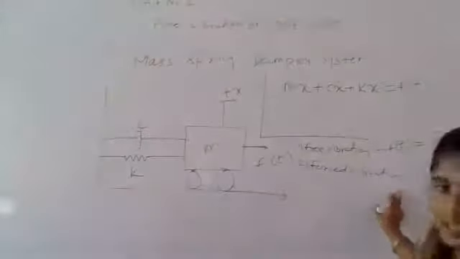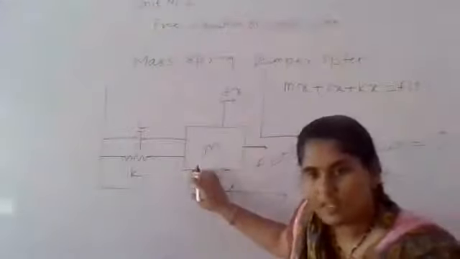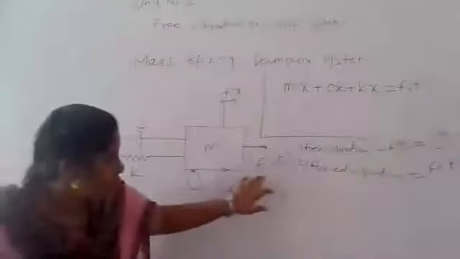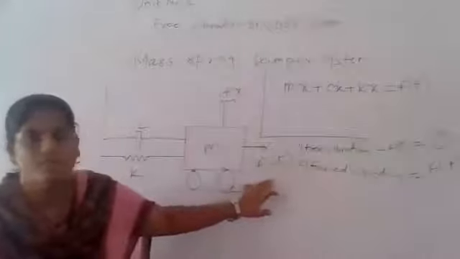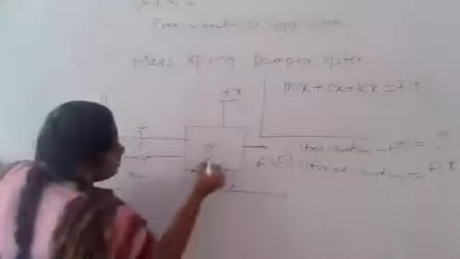What is forced vibration? When the system has some external force applied, and at that time the system is vibrating, there will be some f of t value, whatever it may be. So the external force applied makes it a forced vibration, and if f of t is equal to 0, that becomes a free vibration. Understand this?